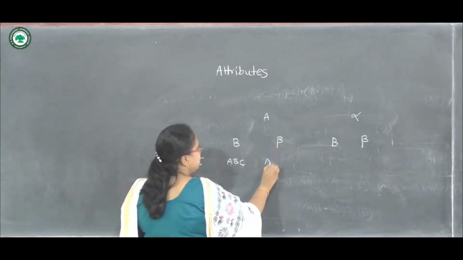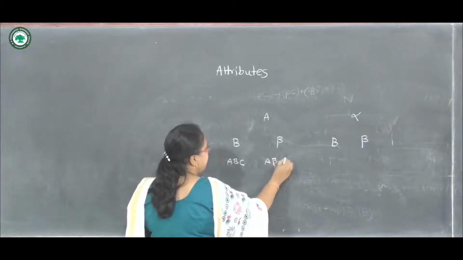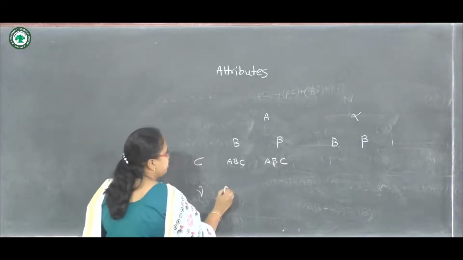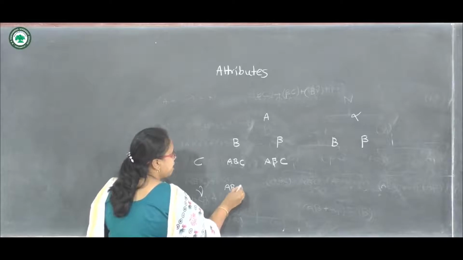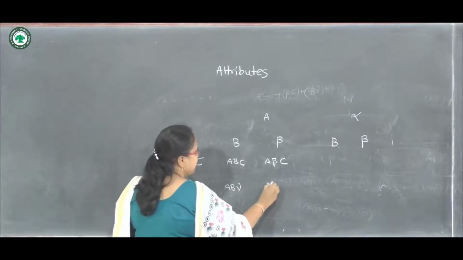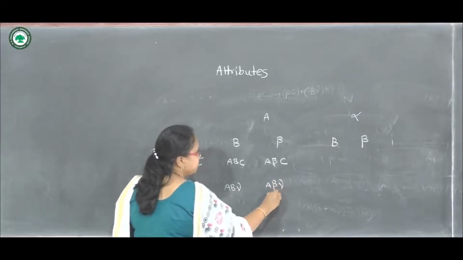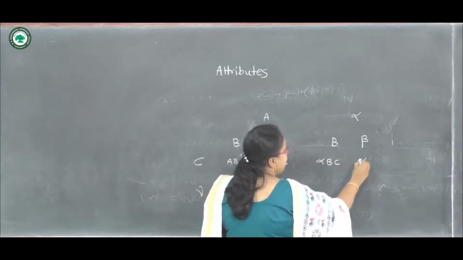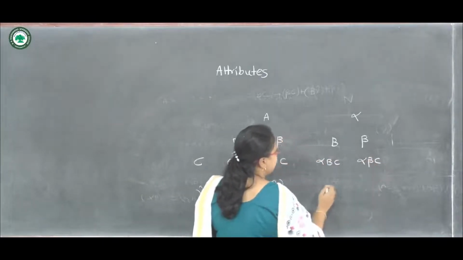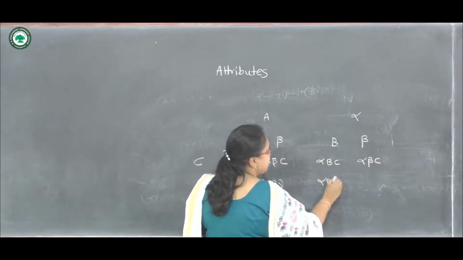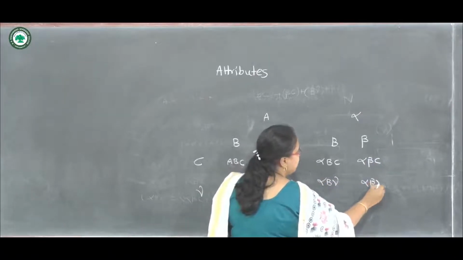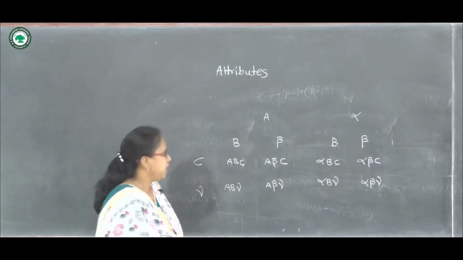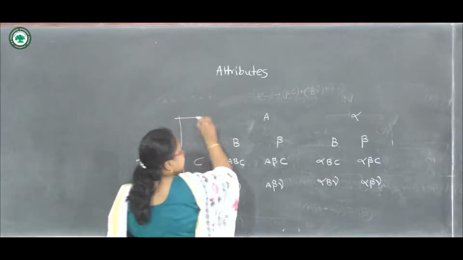Then here will be A beta C. Then here will be A, B gamma. Here is A beta gamma. Then here alpha B C, alpha beta C. Then alpha B gamma and alpha beta gamma. So this is the table for 3 attributes.